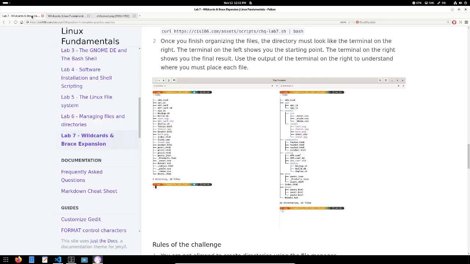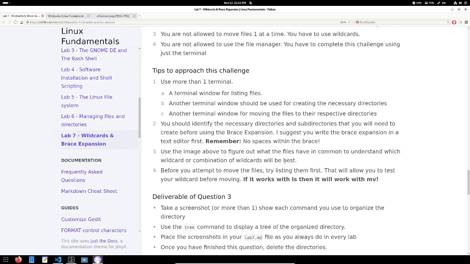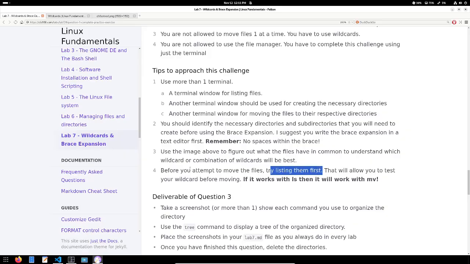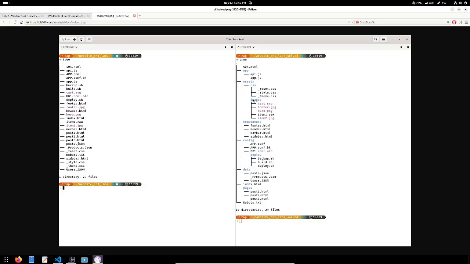Okay, going back to the tips. Before you attempt to move the files, list them first. Yeah, I recommend you do that. So before you try to move any file, you should list them. For example, you can see in this screenshot here that inside images, I have card, footer, hero, item 1, and item 2. Let me ls these files. Let me list them first. Because if I can create a wildcard that can list these files, then all I have to do is change the command from ls to mv. For instance.